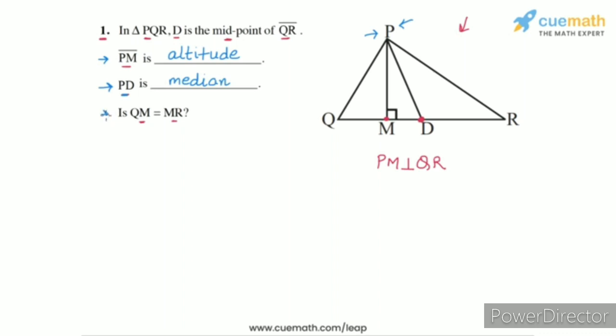Then the third part says, is QM equal to MR? Well, the median drawn from P is PD. D is the midpoint of QR, so we would have QD equal to DR. There is no reason for QM to be equal to MR because M is not the midpoint of QR. So we can say the answer to this question is no. So this completes question number 1.